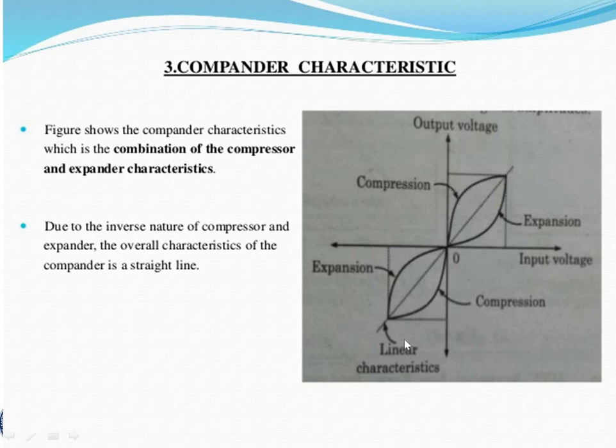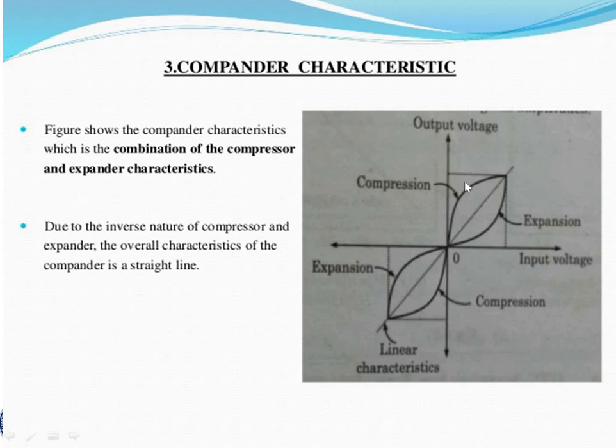The reverse procedure is nothing but expansion. If in the negative channel it is like this, automatically we observe the reverse procedure, the expansion. The combination of expansion and compression, the middle line, is the compounding. It is the combination of both, so it is the linear line, that is the compounder. The compounder line is linear with respect to both the expansion signal and the compression signal.